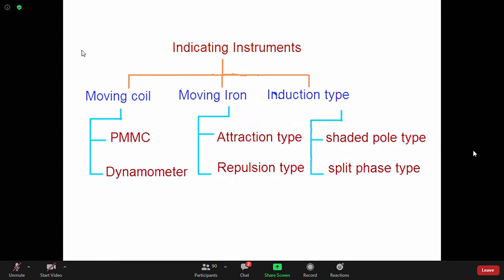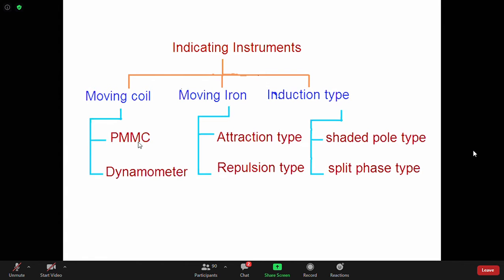So now you can see that the indicating type instrument can be classified into three categories: moving coil, moving iron, and induction type. Moving coil is PMMC, your old D'Arsonval galvanometer. Probably you have heard this name, it was discussed in your 11-12 physics course.